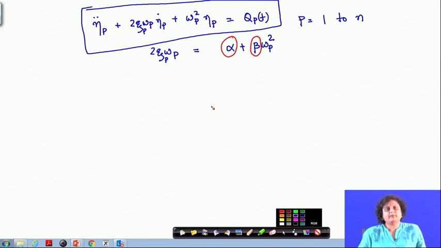So, it vibrates with the first natural frequency, and by using an experimental technique like logarithmic decrement, we can find out the damping factor zeta 1 for the first normal mode.